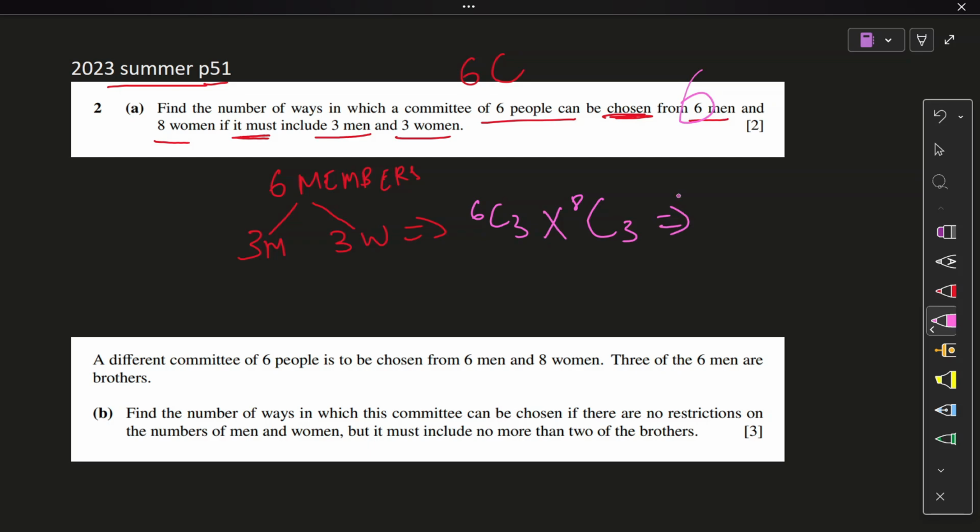Easy. Let me get you the answer. What is the answer? 6c3 into 8c3. 1120. There we go. 1120 ways.